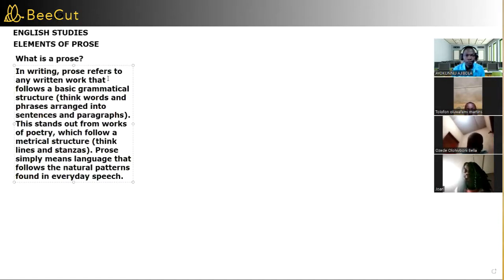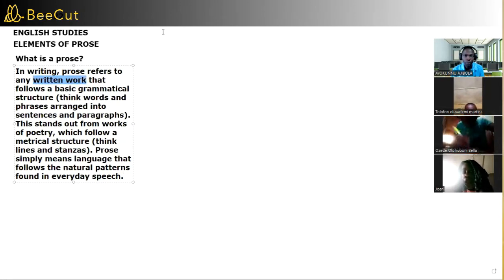In writing, prose refers to any written work that follows a basic grammatical structure. The key word there is written word.